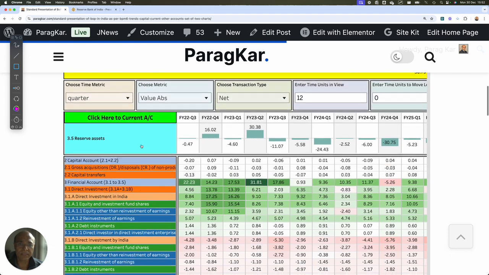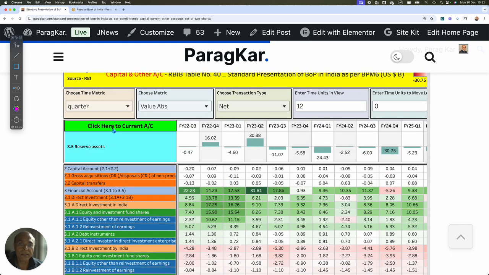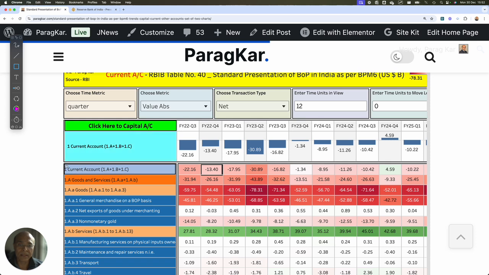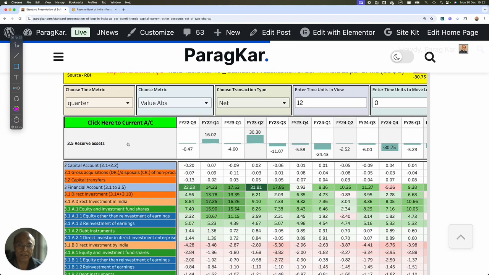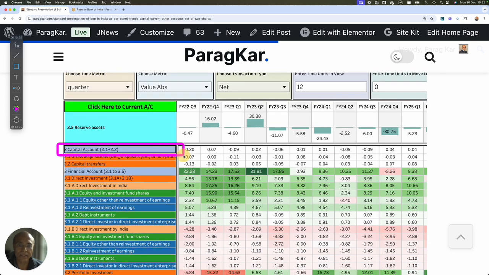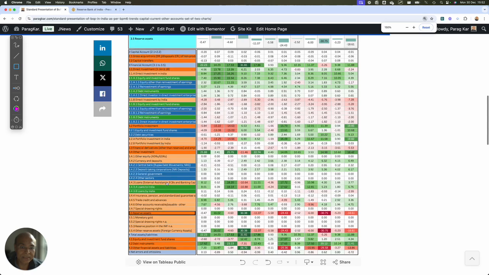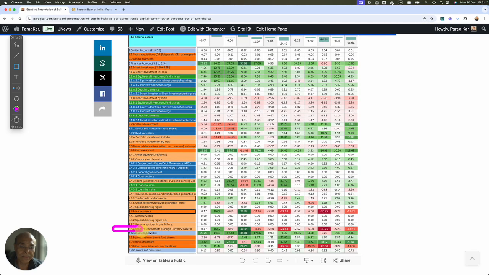Again, let me go to the main page and let's summarize. We have the current account here, and then when I go to the capital account, we have the capital account here, and then the financial account here. Let me zoom out a bit, and then you will see the financial account, and then we have the total assets and liabilities account.